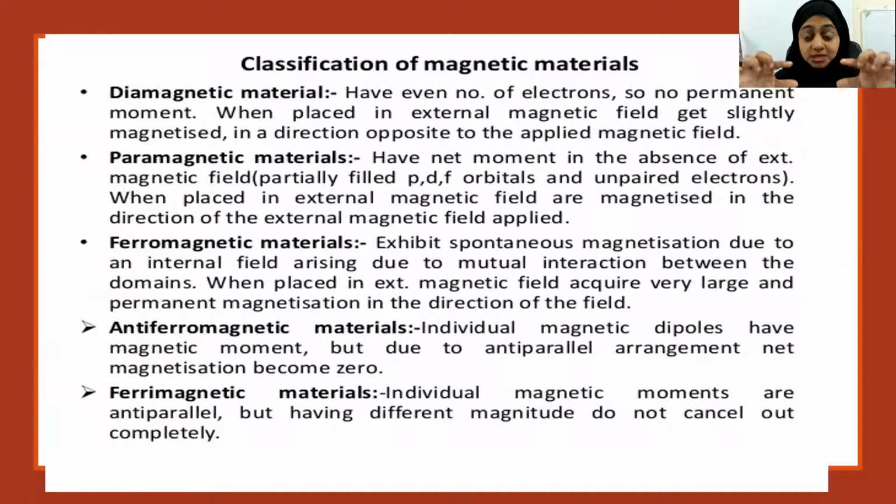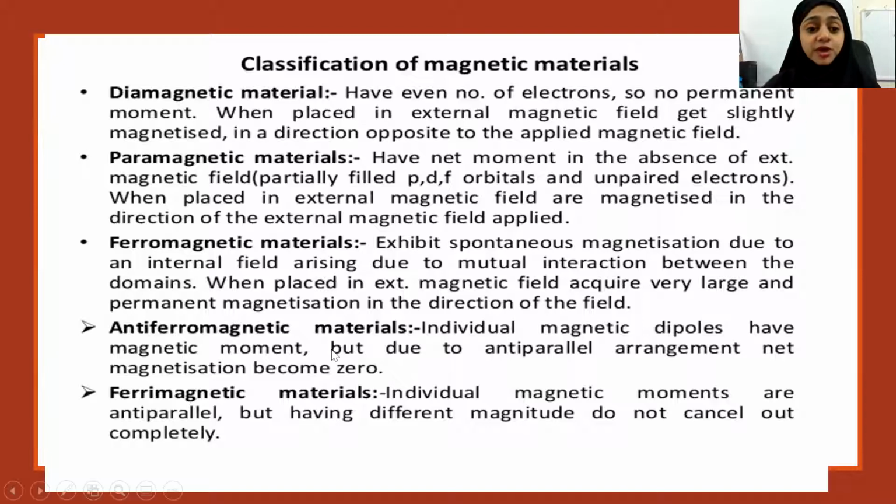But when they are placed in an external magnetic field, what happens? All of them will get aligned. Now we have another kind of substance called ferromagnetic materials. They exhibit spontaneous magnetism due to an internal field arising from mutual interaction between the domains. And when placed in an external magnetic field, they acquire very large and permanent magnetization in the direction of the field.